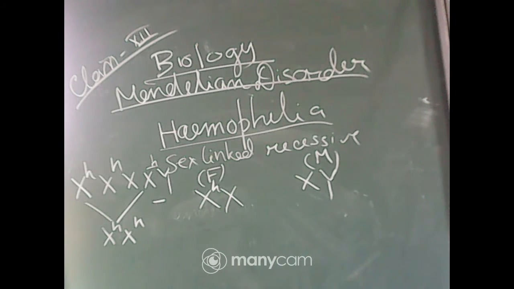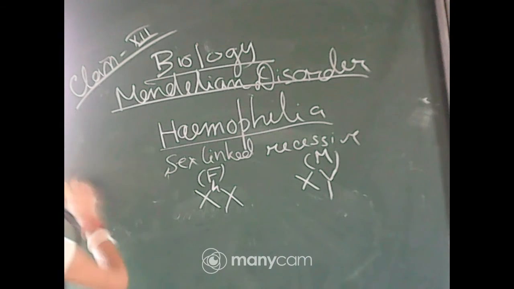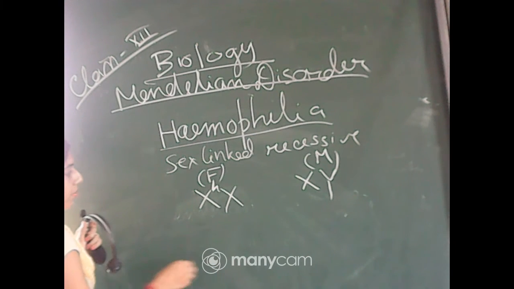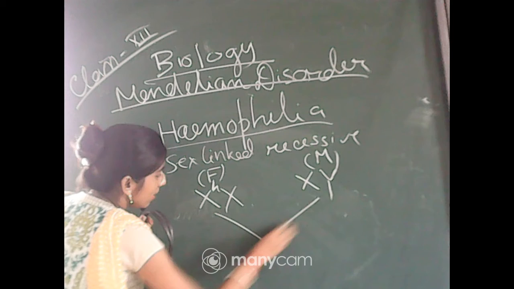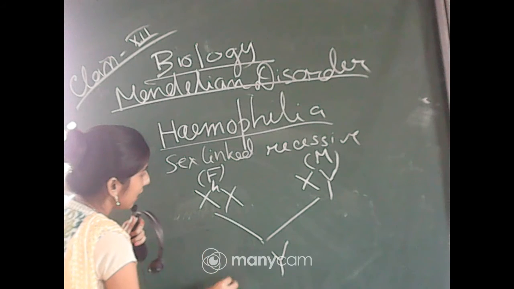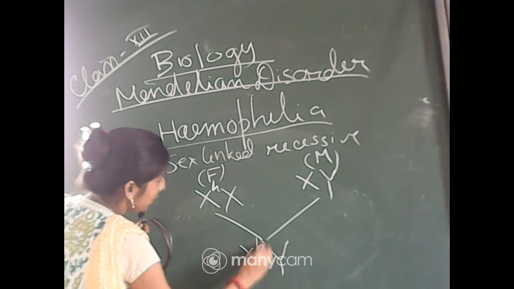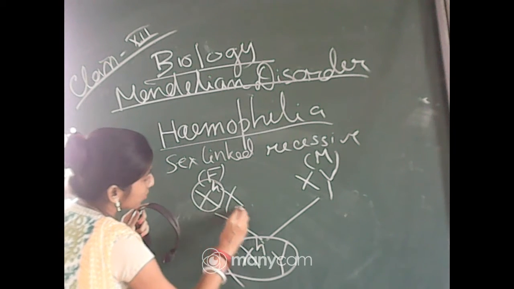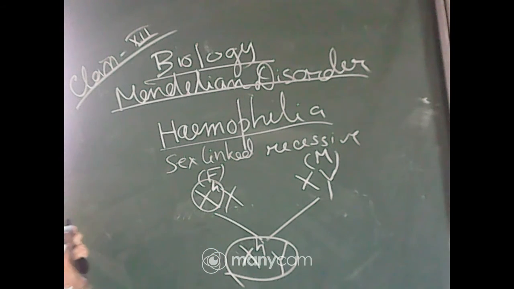Now look at the situation which I am showing to you. Imagine the mother is the carrier and the father is normal. If their son is born, the son will get Y from the father only, and X from the mother. So if the son gets this X chromosome, then the son will be affected. But if the son gets the normal X chromosome and the Y chromosome, the son will be normal.